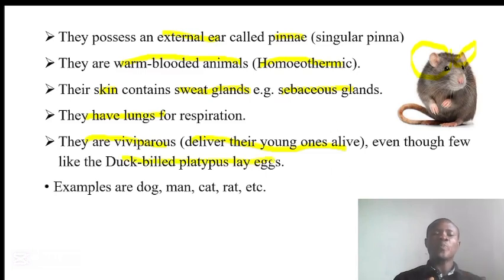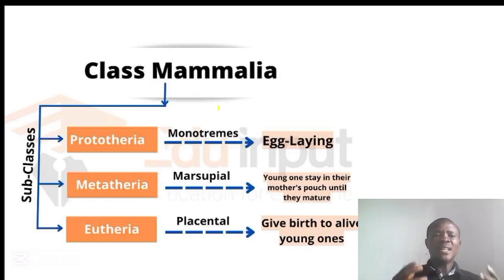Even though some of them, like the platypus, do lay eggs, they breastfeed their young as well. And that possession of the mammary gland, which produces the breast milk, is a typical characteristic of the class Mammalia. Examples of organisms under this class are dog, man, cat, rat, etc.